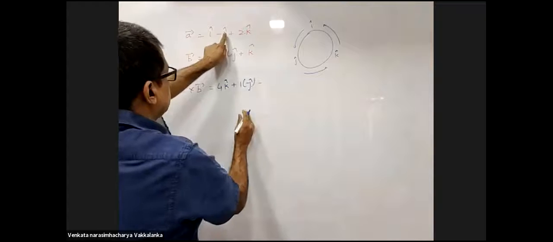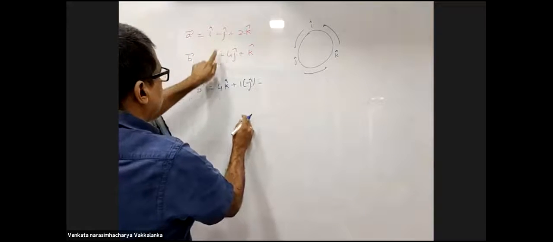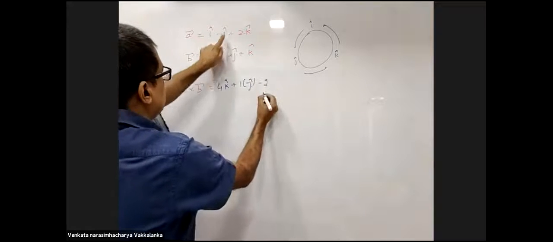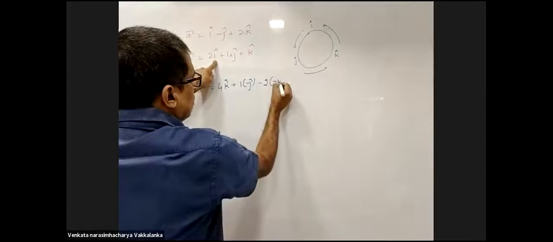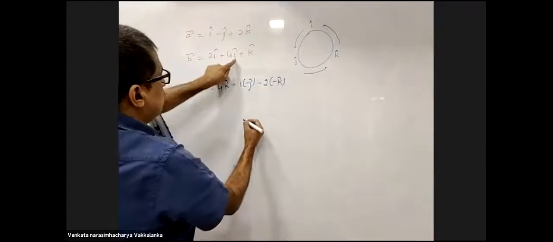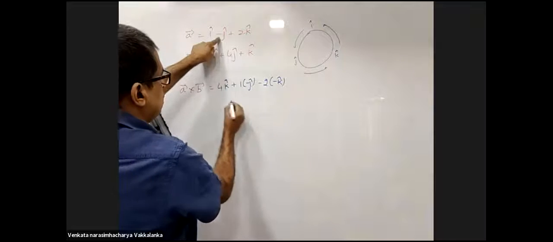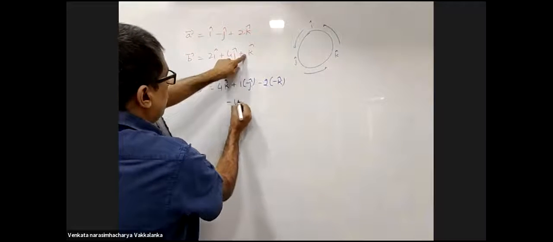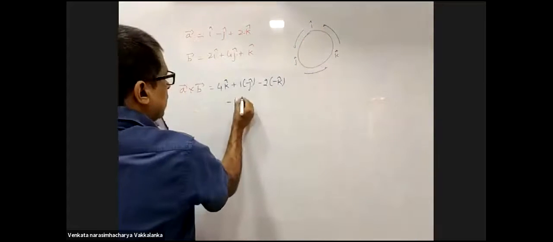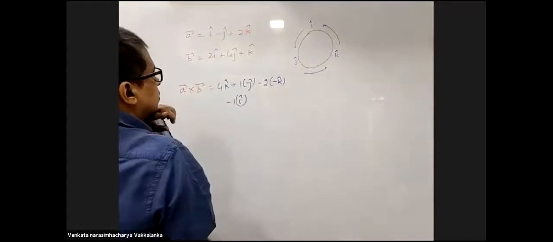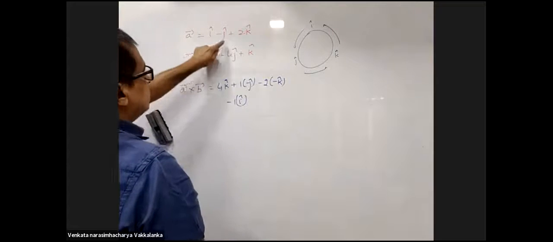Now minus 1 into 2 is minus 2. J cross I is minus K cap. J cross J will be 0. J cross K will be I cap. Right?